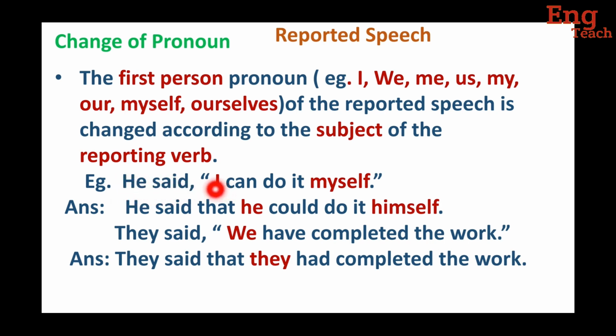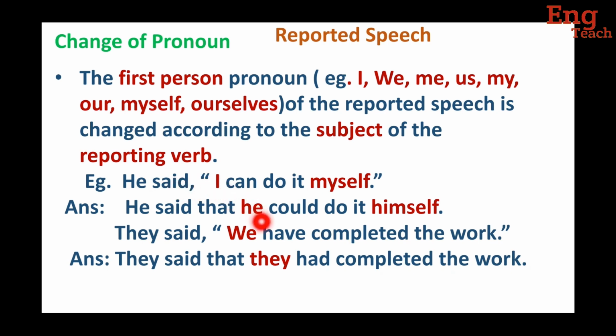He is the subject of reporting verb. And we have to change this I and myself. These are first person pronouns. These are changed according to the subject of reporting verb said. So let's see how to change it. He said. We have to use that conjunction here because it's statement. I is the first person pronoun. So it is changed according to the subject of reporting verb.